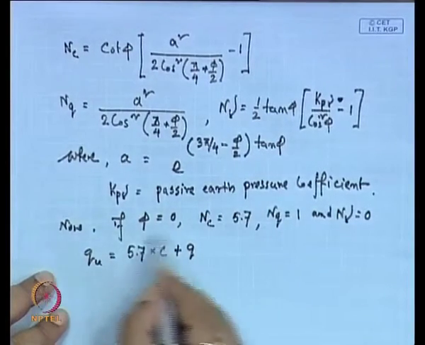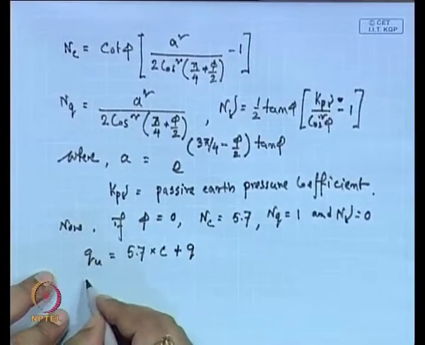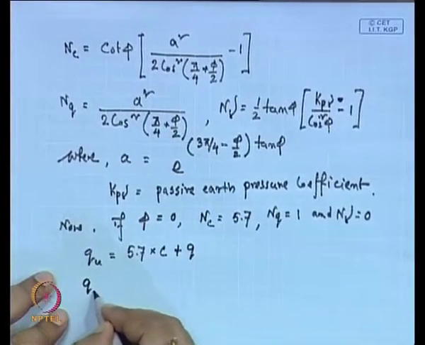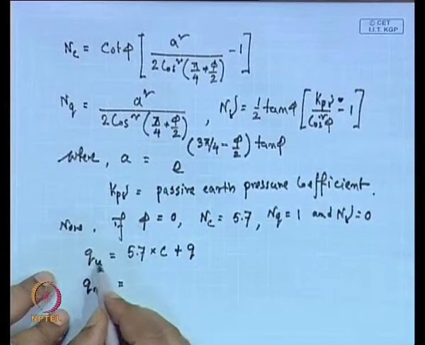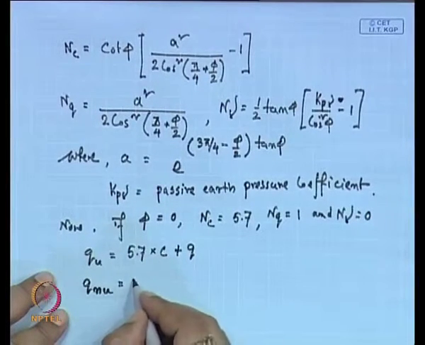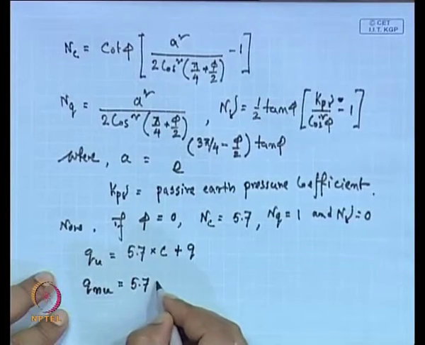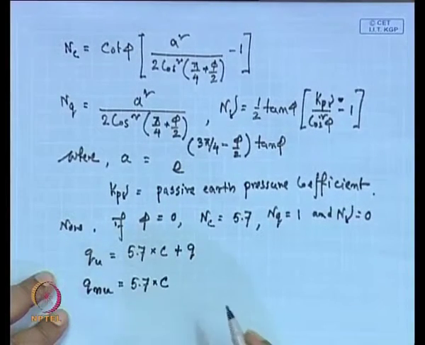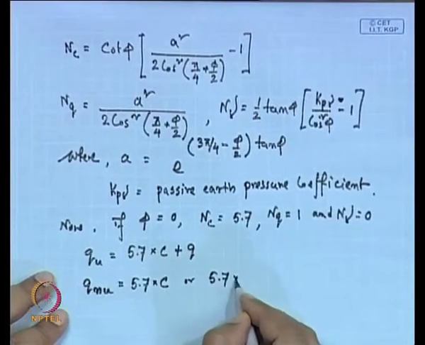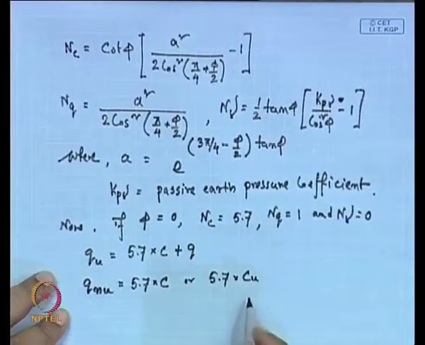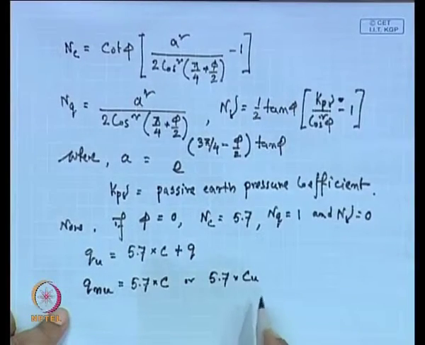So, this is the ultimate load carrying capacity of the soil, and then Q net ultimate will be Q ultimate minus Q. So, this will be 5.7 into C, or 5.7 into C u, the undrained cohesion of the soil.